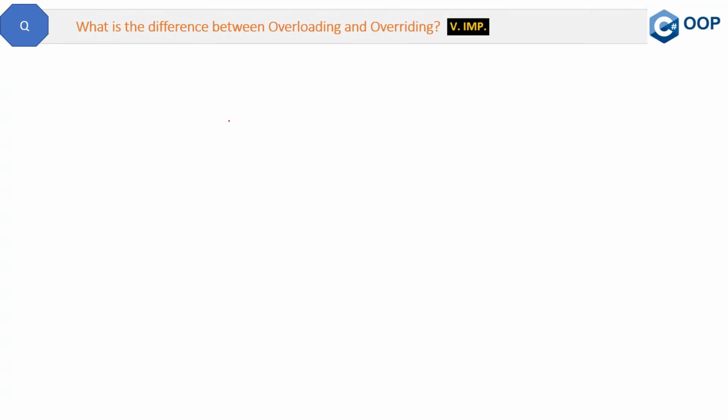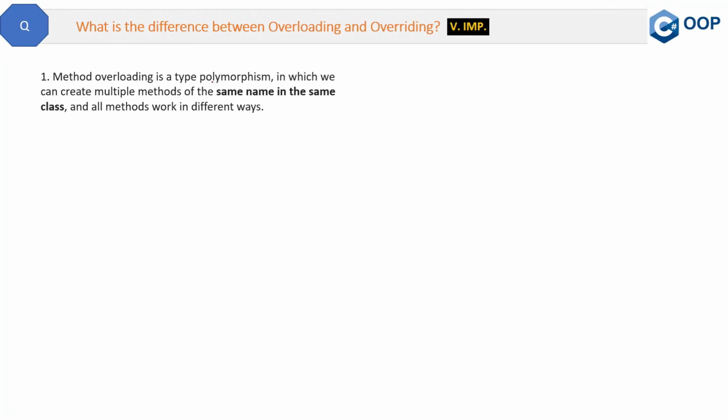We already discussed the overloading concept in previous question videos, so I am not going to explain that in detail here, but yes, we will see the definition. So method overloading is a type of polymorphism in which we can create multiple methods of the same name in the same class, and all the methods work in different ways. So that is method overloading. Now let's see what method overriding is in detail. Let's start with the definition of method overriding.